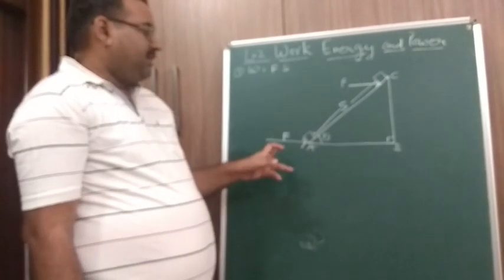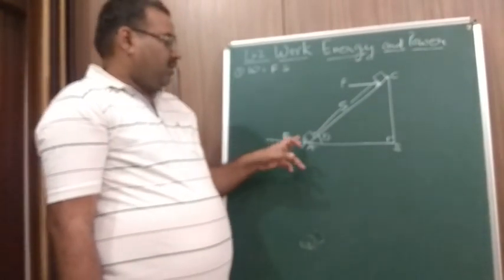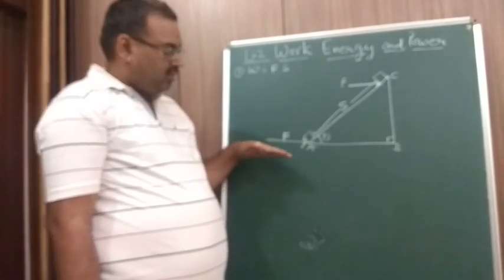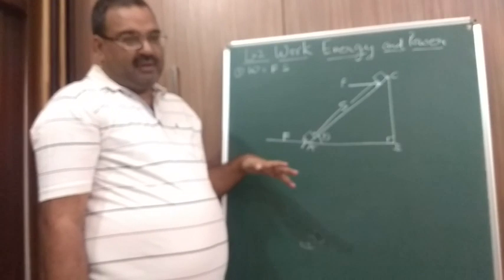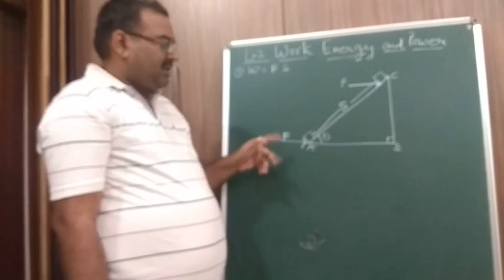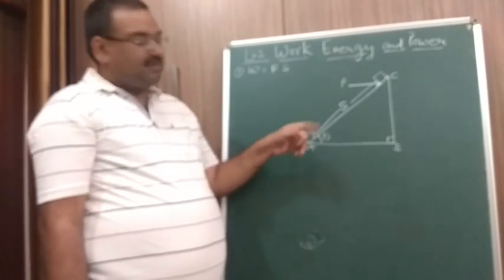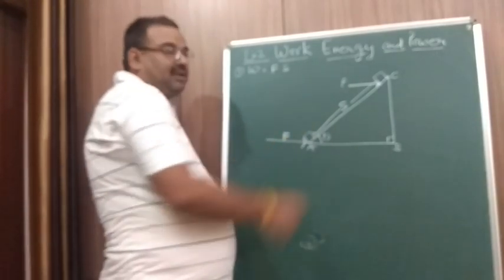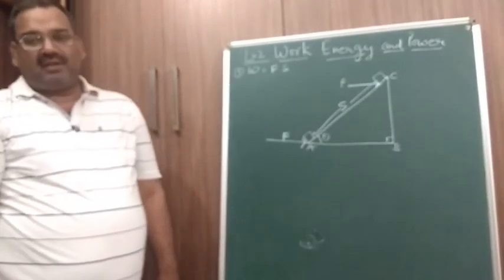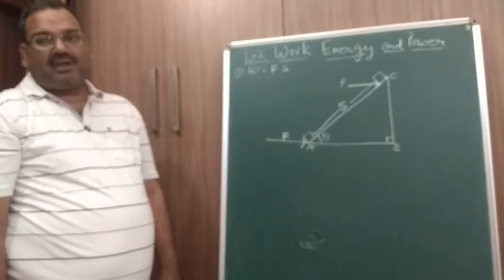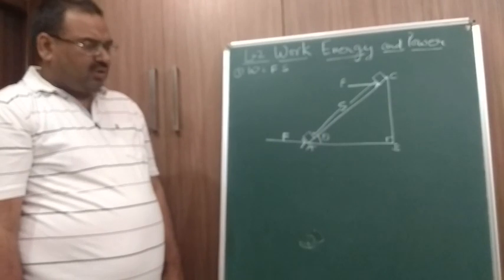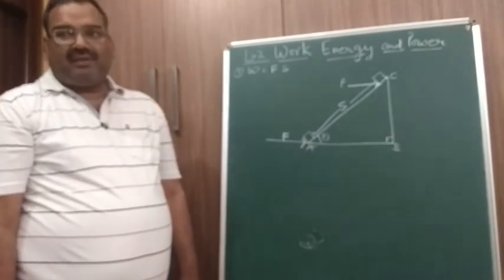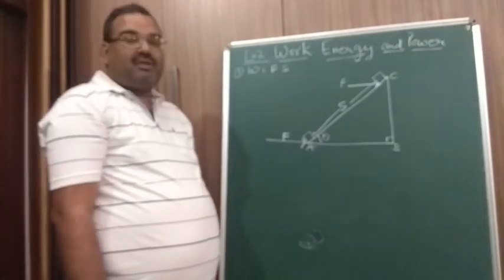We have an example here. The object is placed along the slope AC and the force is horizontal along AB. Now you can see the direction of the displacement is along AC and the direction of the force is along AB. So they are in two different directions. The displacement is not taking place in the direction of the force applied. So what we will do? We can find out the displacement in the direction of the force applied.